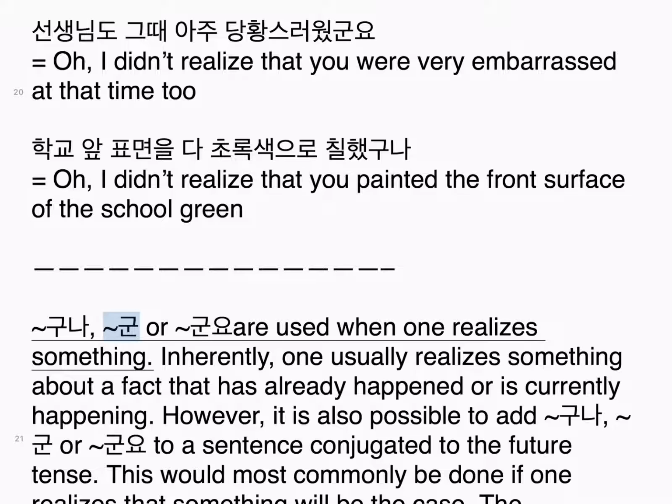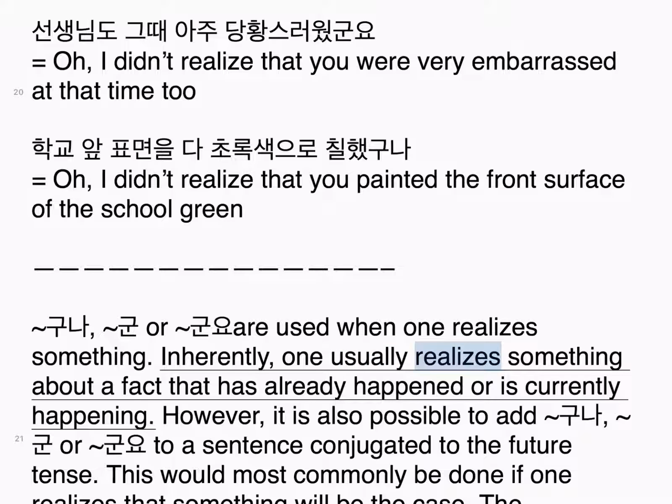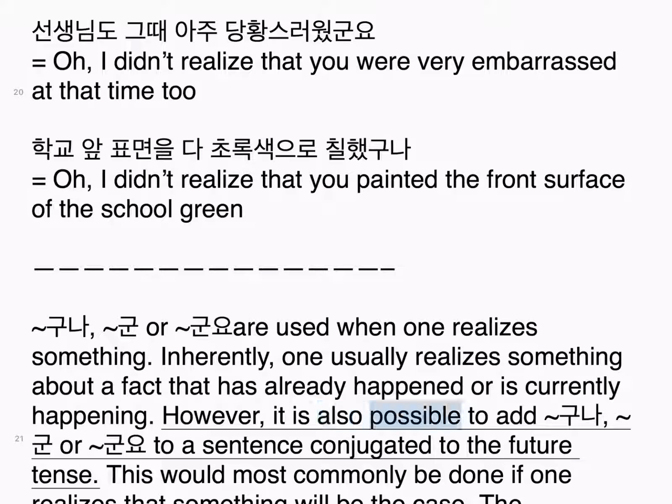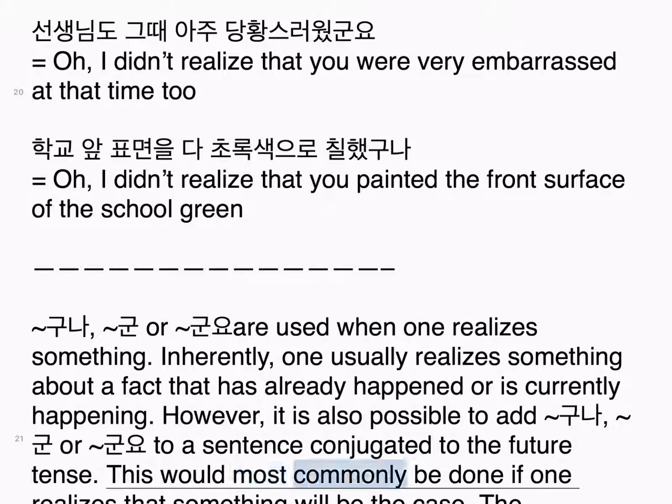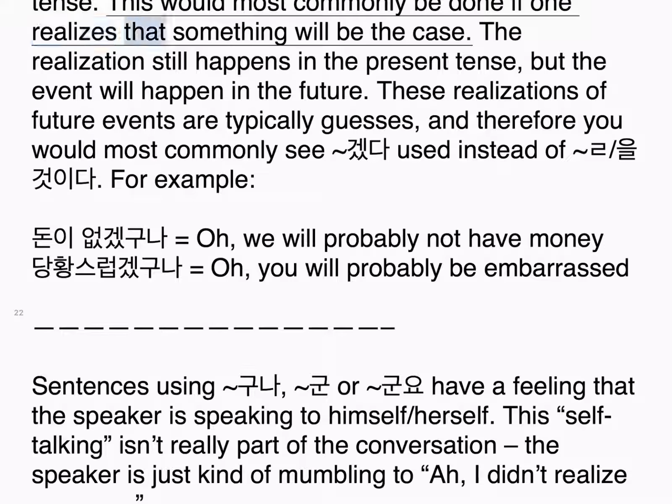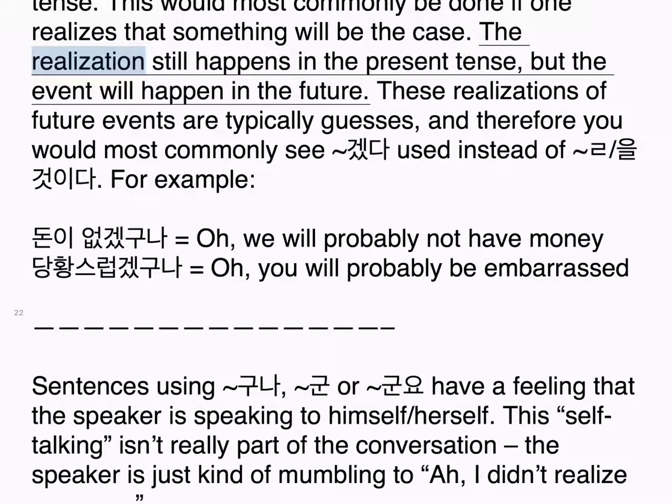구나, 군, or 군요 are used when one realizes something. Inherently, one usually realizes something about a fact that has already happened or is currently happening. However, it is also possible to add 구나, 군, or 군요 to a sentence conjugated to the future tense. This would most commonly be done if one realizes that something will be the case. The realization still happens in the present tense, but the event will happen in the future.